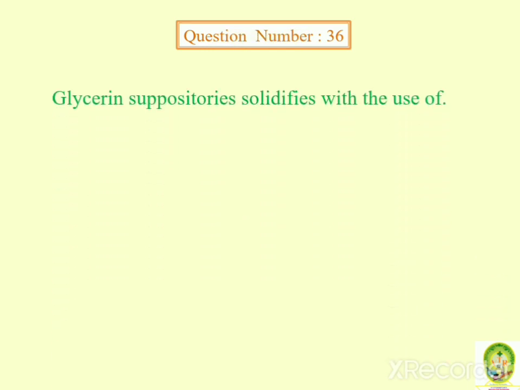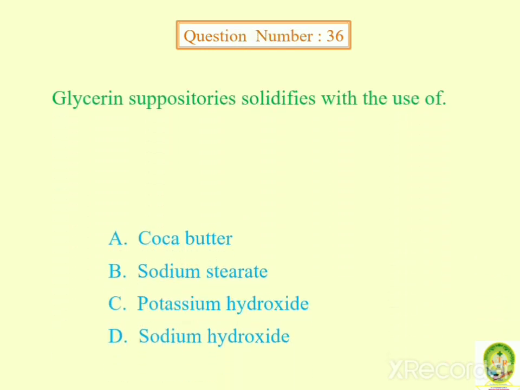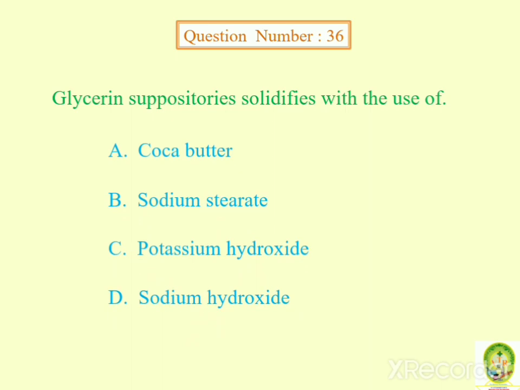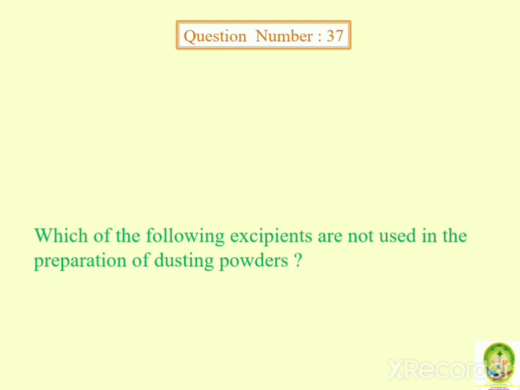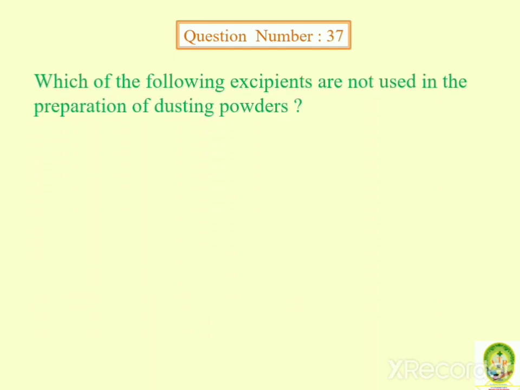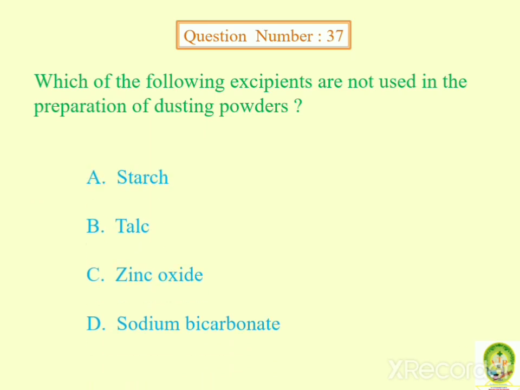Glycerin suppositories solidify with the use of cocoa butter, sodium stearate, potassium hydroxide, sodium hydroxide. Answer is sodium stearate. Which of the following excipients are not used in the preparation of dusting powder? Starch, talc, zinc oxide, sodium bicarbonate. So the starch, talc and zinc oxide are the ingredients of dusting powder. So the answer is sodium bicarbonate.